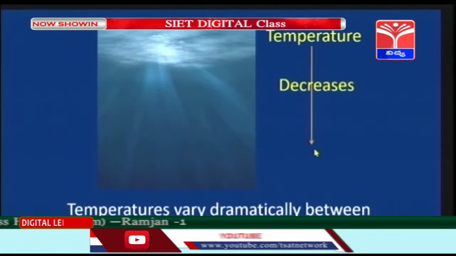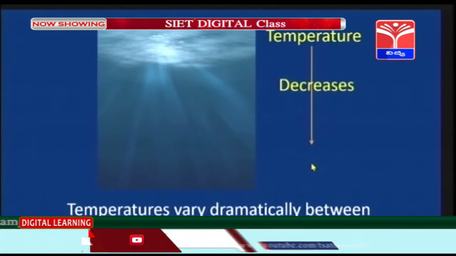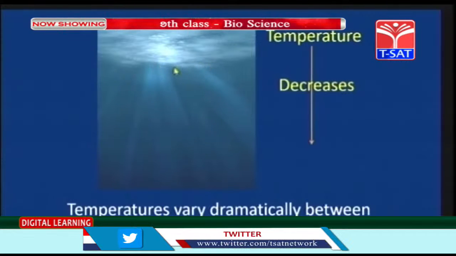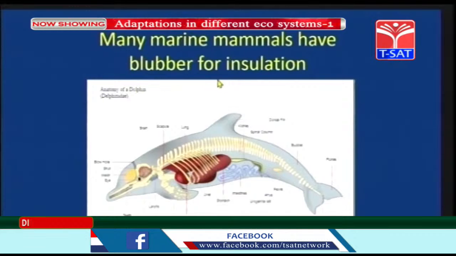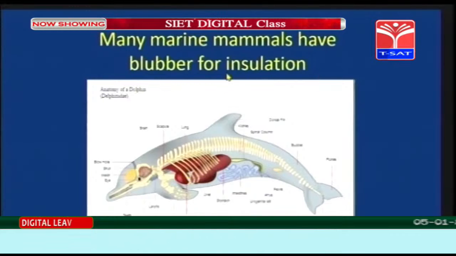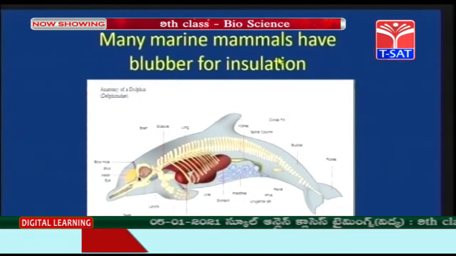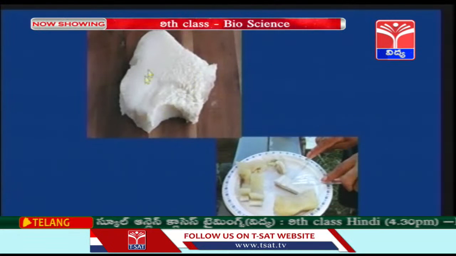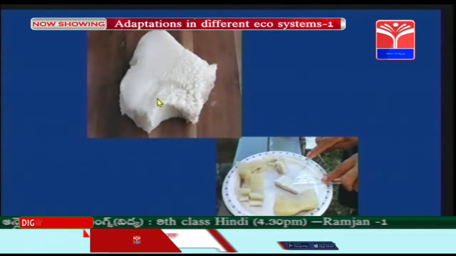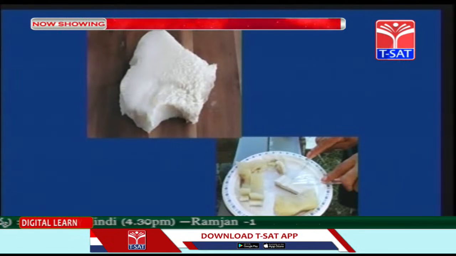So, as we know, children, the temperature decreases as we go deep down to the ocean floor. Why, children? Because of the sunlight penetration. Many marine mammals have blubber for insulation. To keep up the body heat, they have blubber for insulation. So the blubber is also edible, children, and is eaten in most parts of the world.